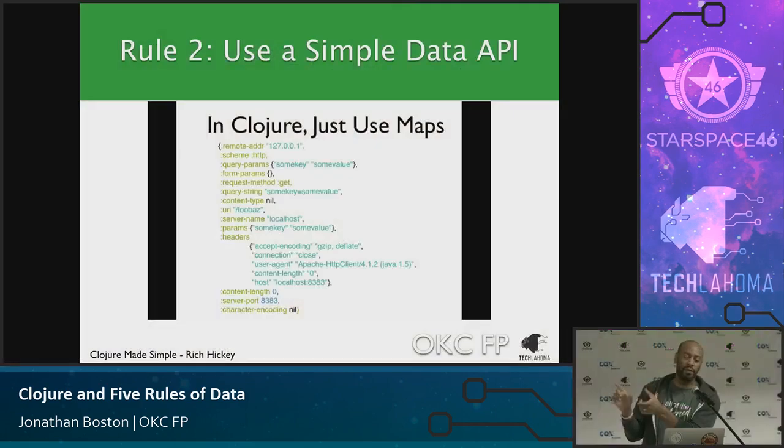This is what's coming in, what I need coming out, and then you'll have things like, I didn't show it, but they're called namespace keys. So instead of remote or instead of scheme, you would have request/scheme, right? And so that request would give further documentation as far as what's going on. So that is one of the difficulties of Clojure. Part of what spec is.